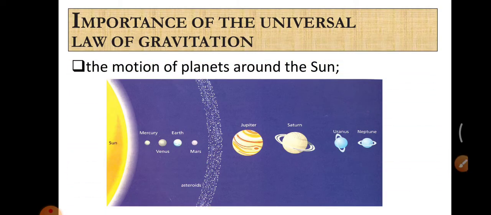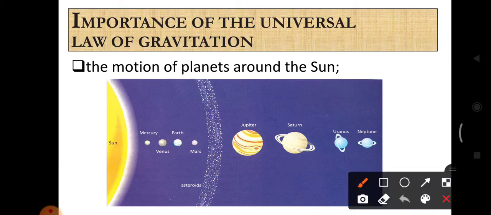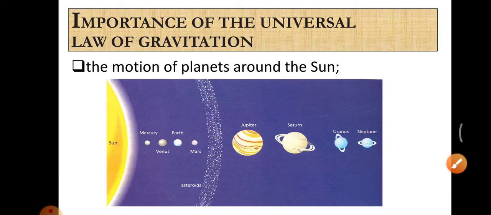Not only the earth revolves around the sun. If you take the solar system, there are so many planets. The 8 planets are present in the solar system. All the planets revolve around the sun because of the attraction between the sun and the other planets. So which forces act between the sun and earth? The gravitational forces act between the sun and earth.